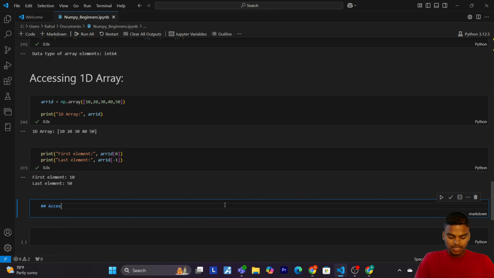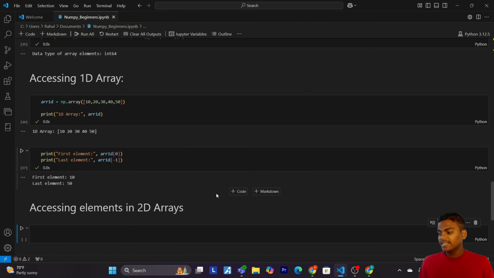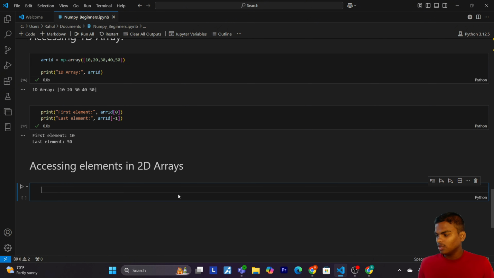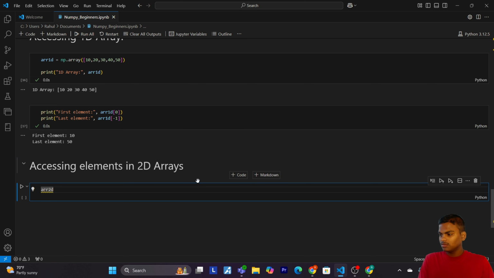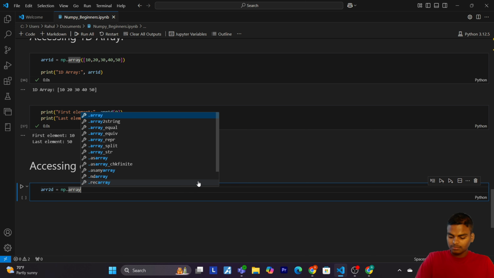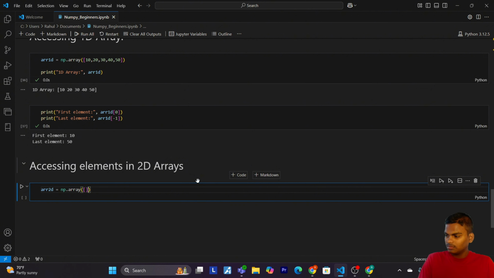accessing elements in 2D arrays. Accessing elements in 2D arrays. So now let's see how we can access. So first of all, let's create an array with np.array.